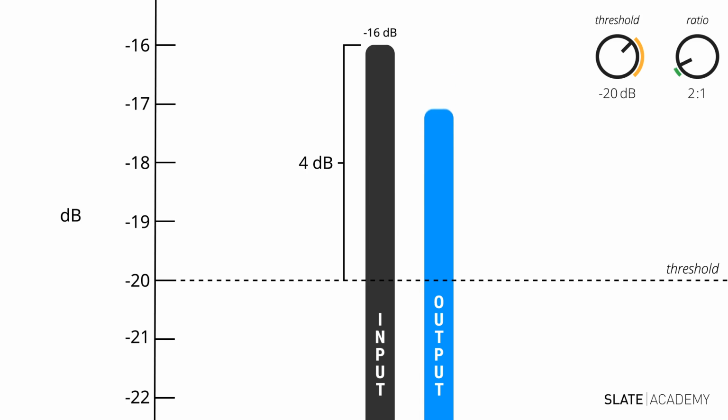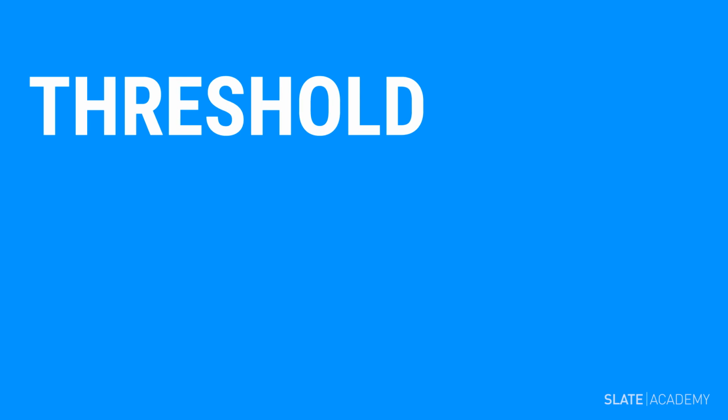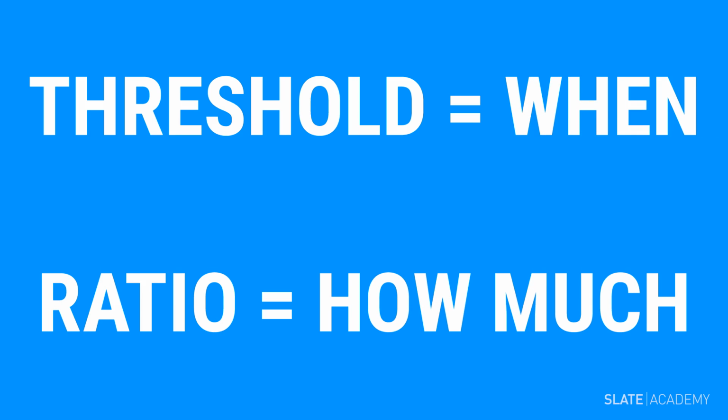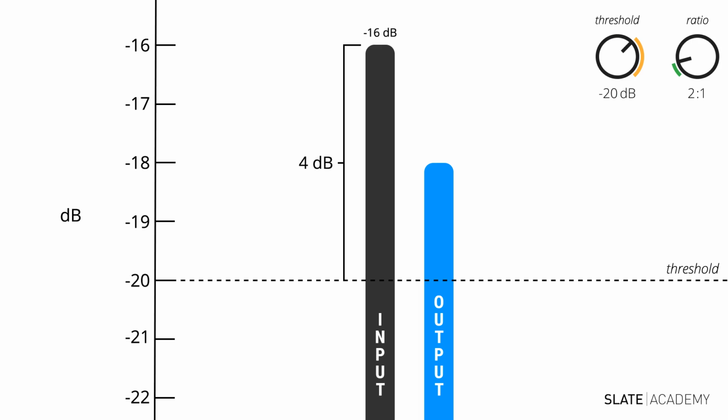Now we set the ratio to tell the compressor how much to compress. Remember, threshold equals when, and ratio equals how much. So if we set our ratio to 4 to 1, that means that for every 4 decibels that the signal goes over the threshold, the compressor will only output 1 decibel. So what will the output of our signal be after applying compression with these settings? The output of the compressor will be -19 dB.